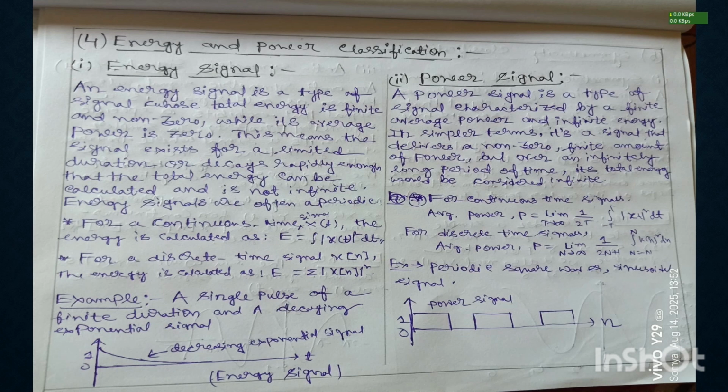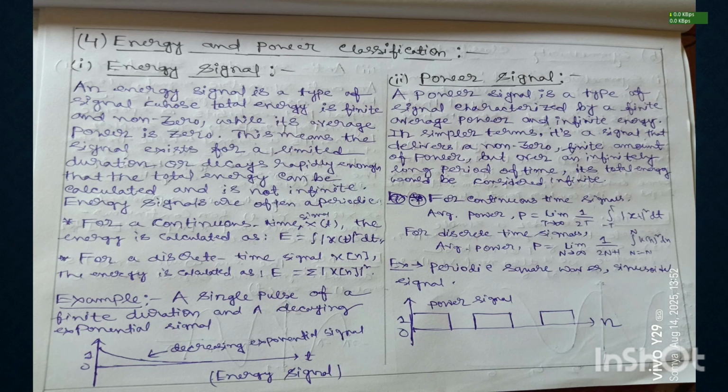For a continuous time signal x(t), the energy is calculated as E = integral of |x(t)|^2 dt. For a discrete time signal x(n), the energy is calculated as E = summation of |x(n)|^2. Example: a signal pulse of finite duration and a decaying exponential are examples of energy signals.